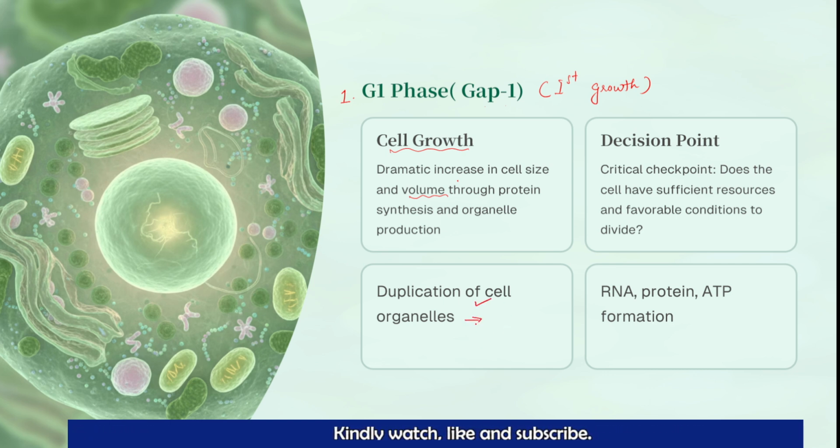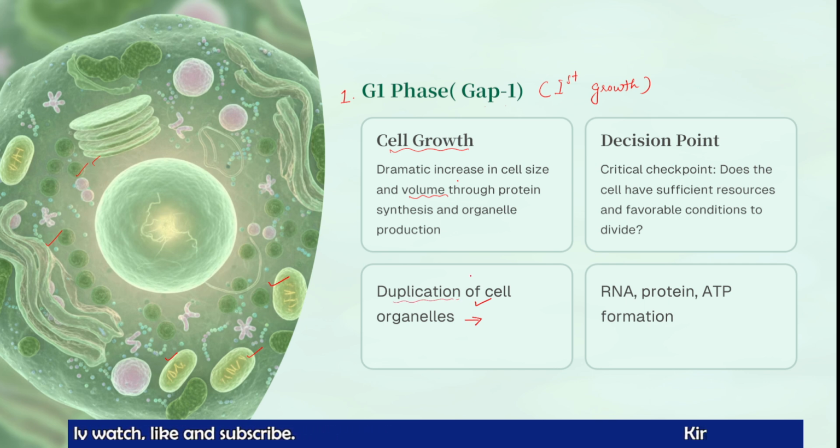The different cell organelles like mitochondria will duplicate. Then the Golgi complex duplicates. Then the endoplasmic reticulum duplicates, like whatever the components, the organelles are there in the cytoplasm, the duplication takes place in the G1 phase.